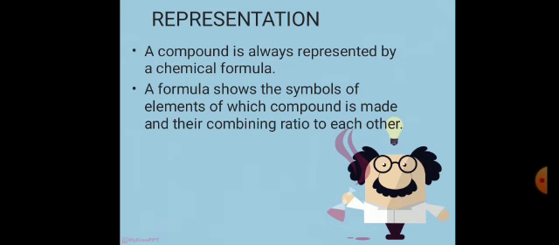Like in the case of water, water has two elements, hydrogen and oxygen. So the symbol of hydrogen is H, the symbol of oxygen is O, and their combining ratio is 2:1. So that is the chemical formula of the compound.